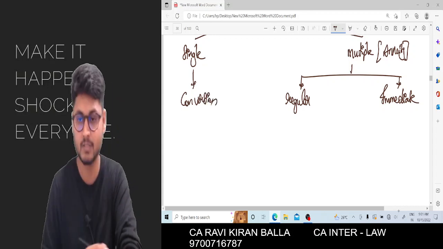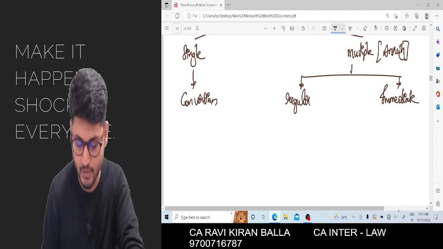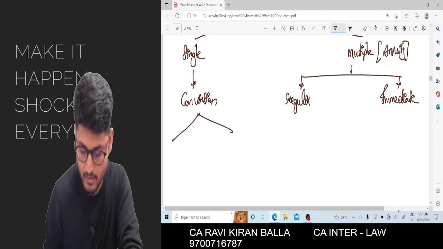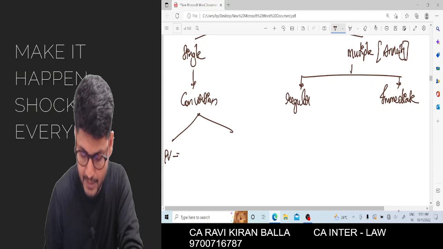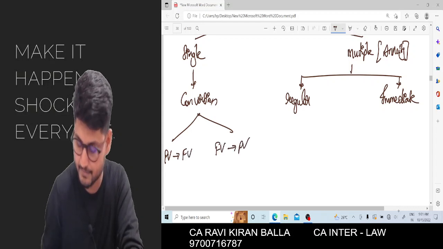For single there are some conversion formulas. From present value you can calculate future value, from future value you can calculate present value. So what are the formulas? PV to FV, FV to PV.